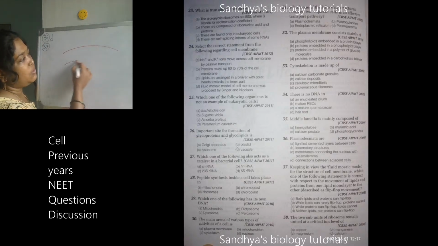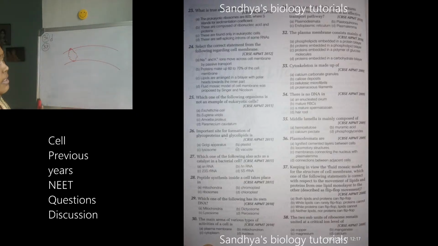So I have already told you, when we discussed the cell membrane, the plasma membrane, it is made up of a lipid bilayer. Saturated hydrocarbons and unsaturated hydrocarbons will be present. And in between, there will be the proteins. Some proteins are embedded in the cell membrane and some proteins will be present outside.